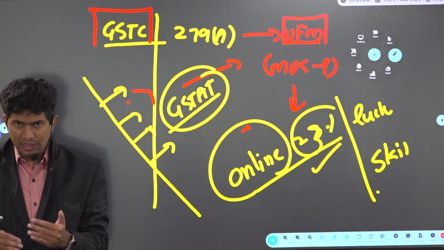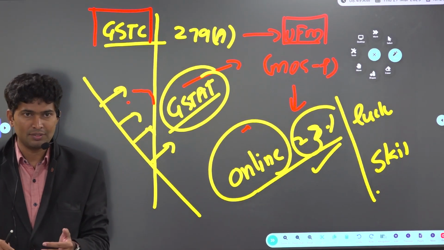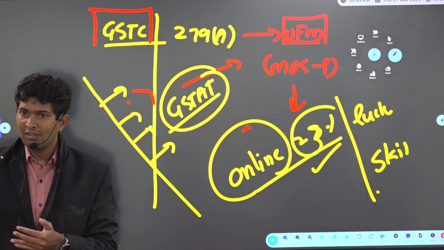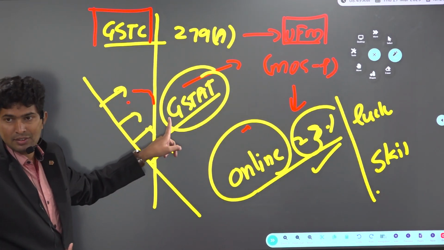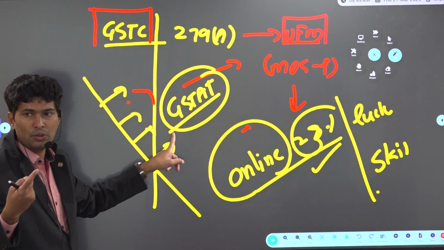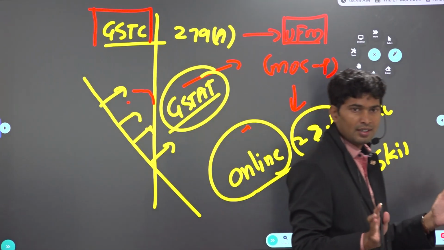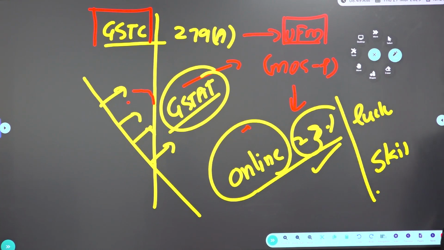First, adjudicating authority means the GST officer. Then the GST appellate authority means a higher officer. The third level is the GST appellate tribunal. The next level is the High Court, the next level is the Supreme Court. Initially the GST appellate tribunal was not there. Now we have the GST appellate tribunal.